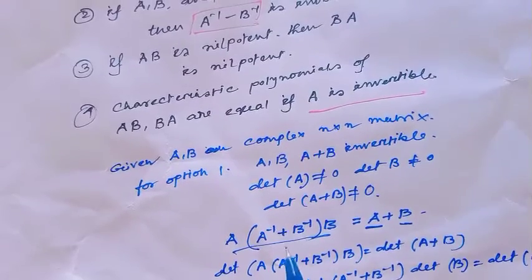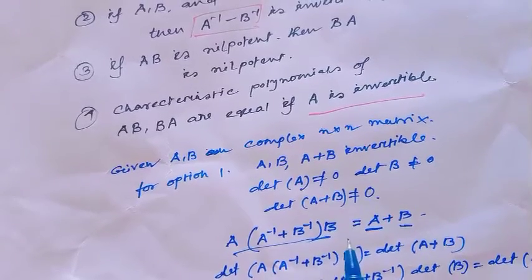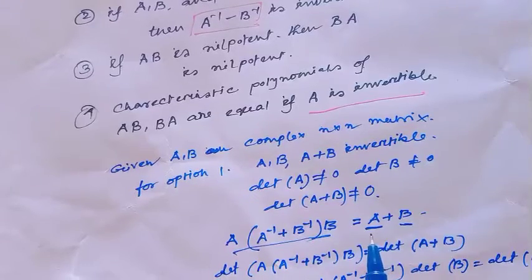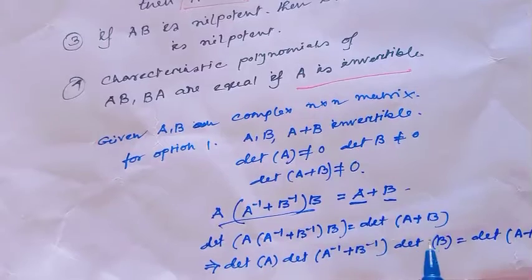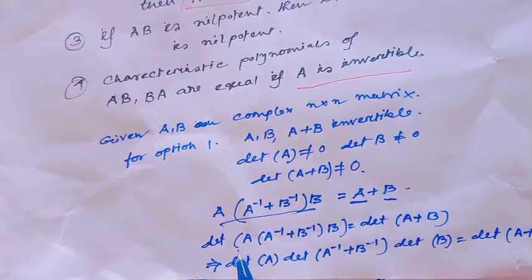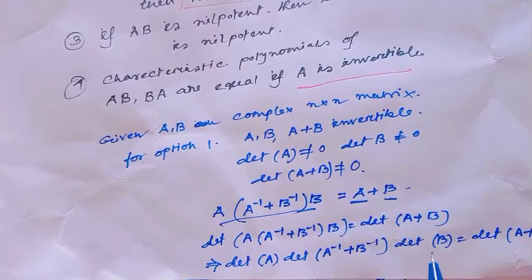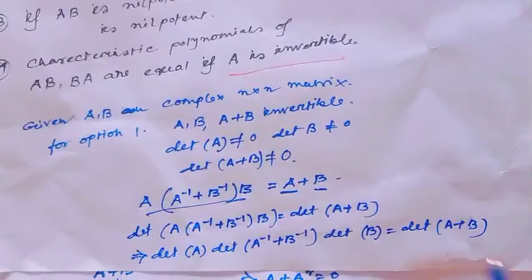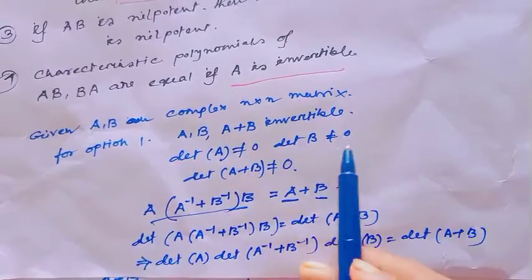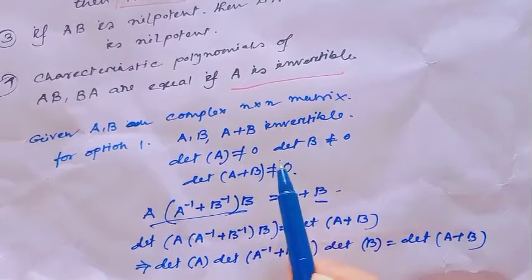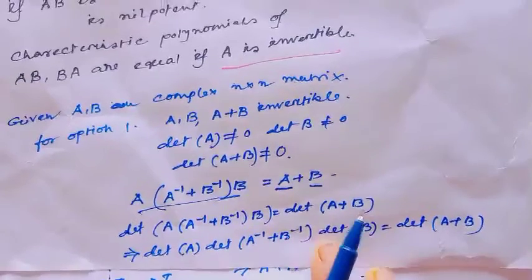Now since we have to prove A inverse plus B inverse is invertible, we have to prove determinant of A inverse plus B inverse is not equal to 0. For this, apply determinant on both sides: determinant of A times determinant of A inverse plus B inverse times determinant of B equals determinant of A plus B. Given that A, B and A plus B are invertible, determinant of A, determinant of B and determinant of A plus B are all not equal to 0.